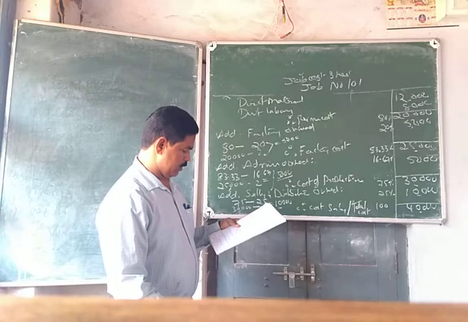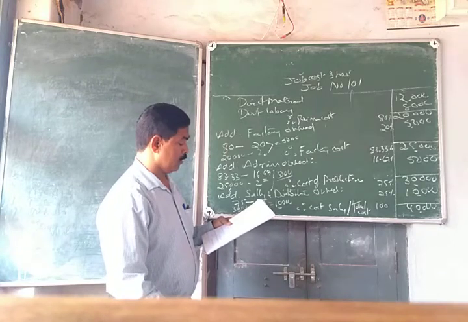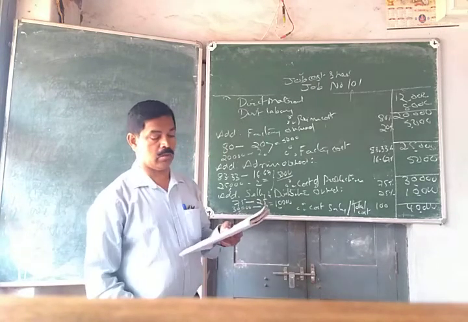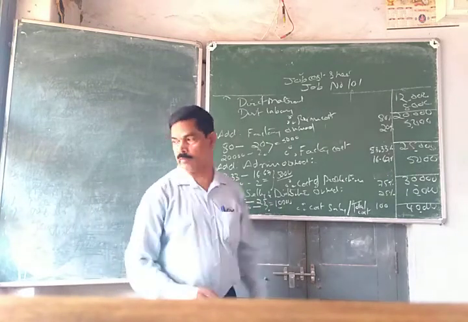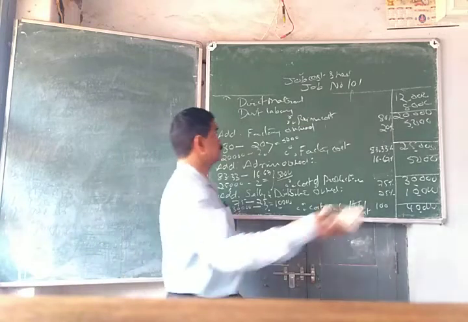Now we are asked to add profit. What price should be quoted for the job to obtain 20% profit on sale?